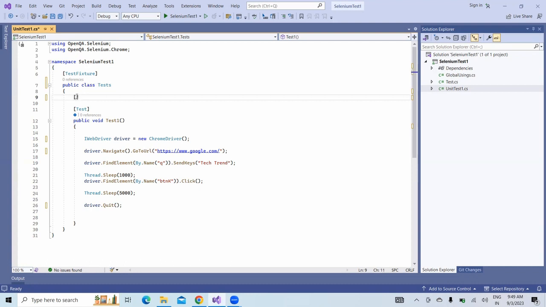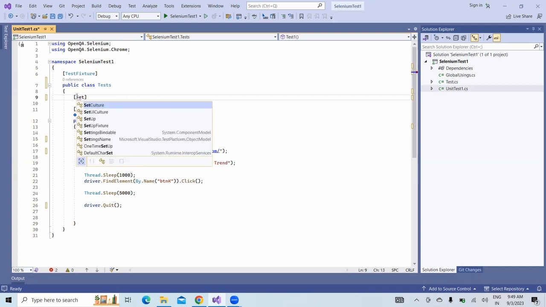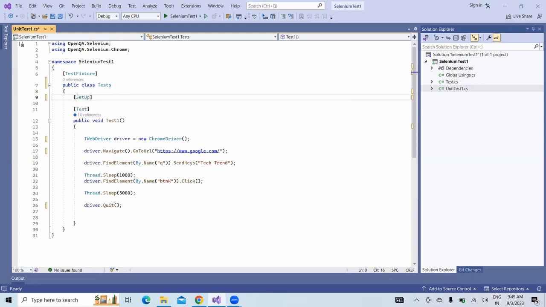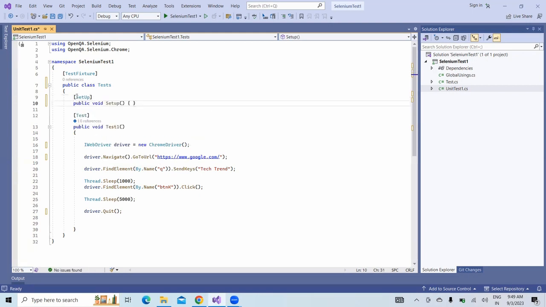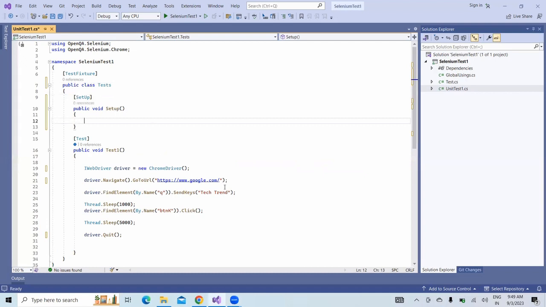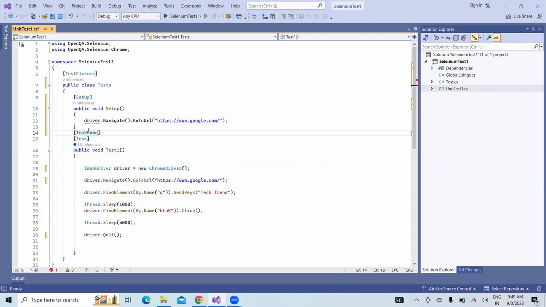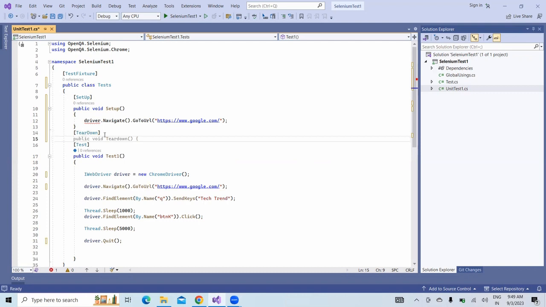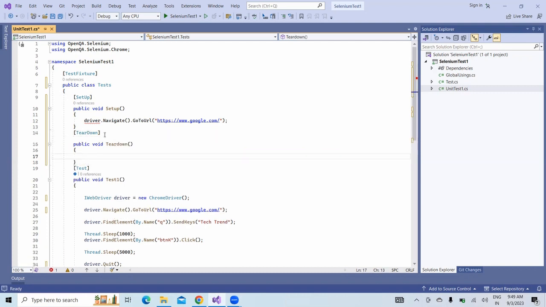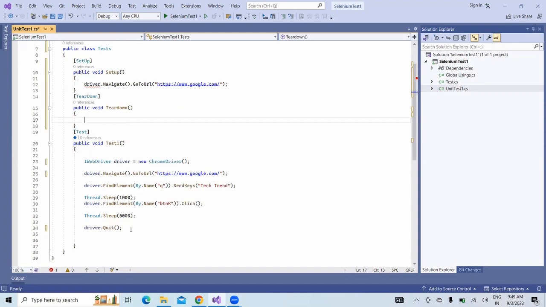The setup attribute will launch the browser, and here you can write the launch browser code and paste it over here. And coming to this, the tear down attribute. What this tear down attribute will do is tear down all the files, or you can write all the close or quit browser syntax.